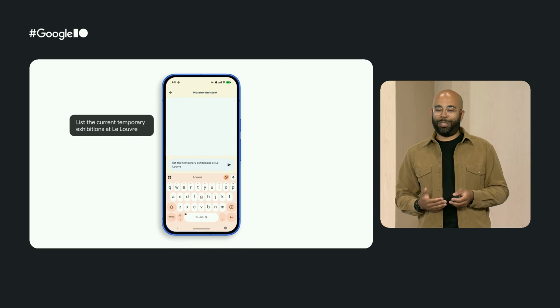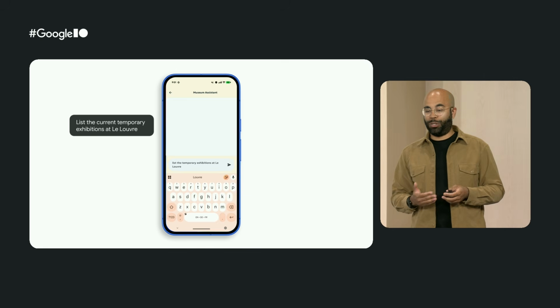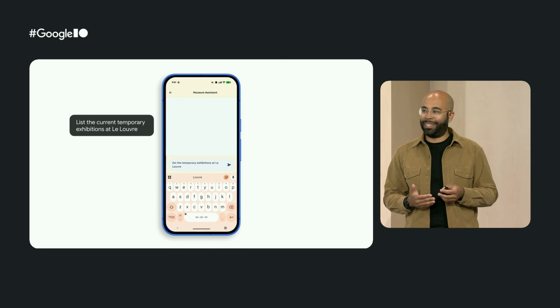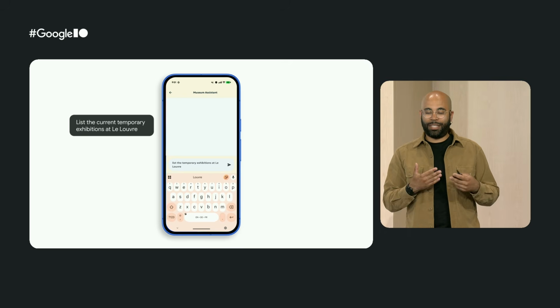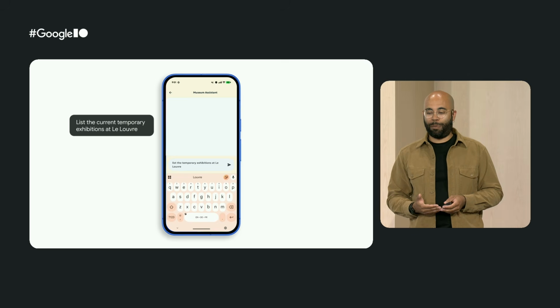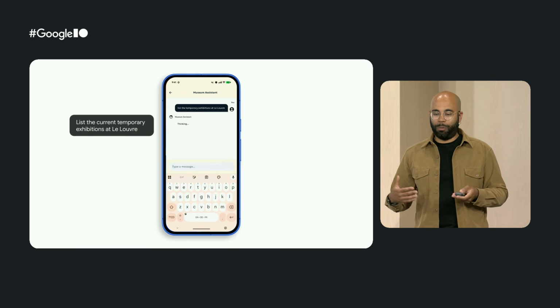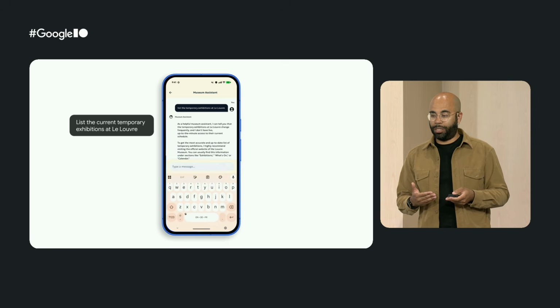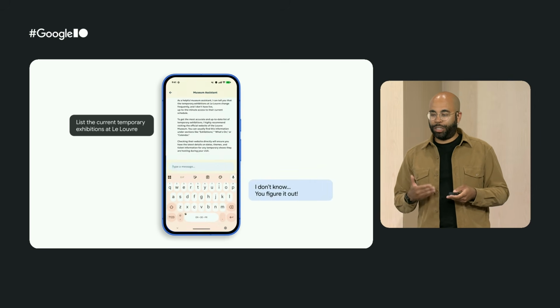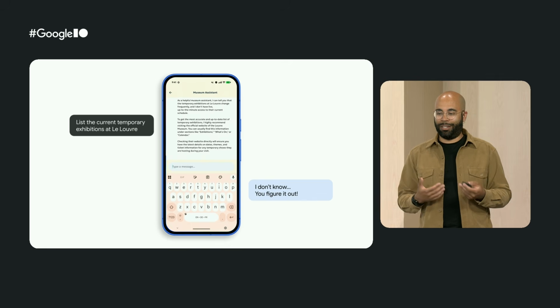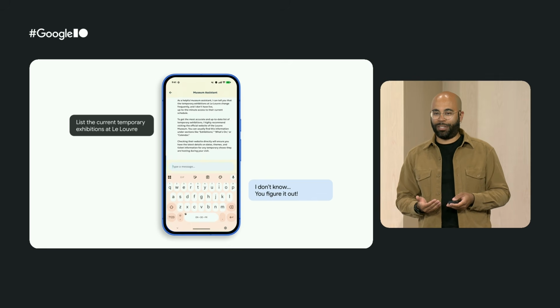So we want to build a chatbot that is really knowledgeable about the museum. And earlier I mentioned that cloud models store massive amounts of world knowledge. So you can assume that Gemini already knows quite a lot about Le Louvre, but it doesn't necessarily know everything there is to know about it. So, for example, if you ask the model about the current temporary exhibitions that are happening at Le Louvre, the chatbot will basically tell us to go to the website and search for it ourselves. So it's not super helpful.